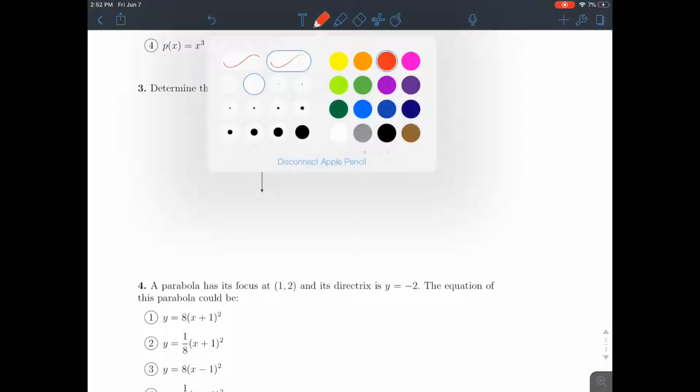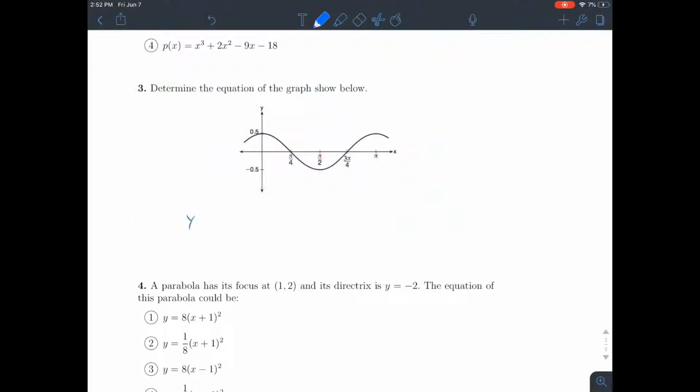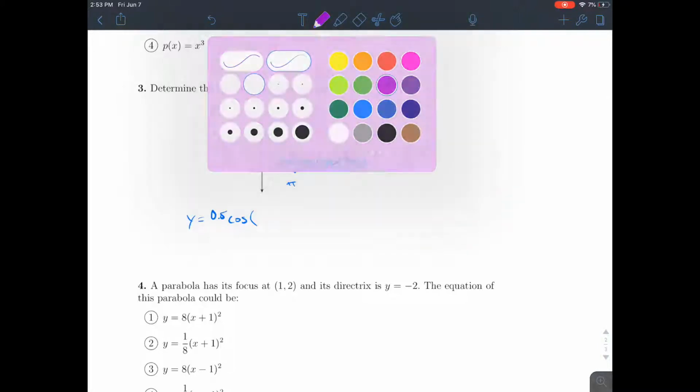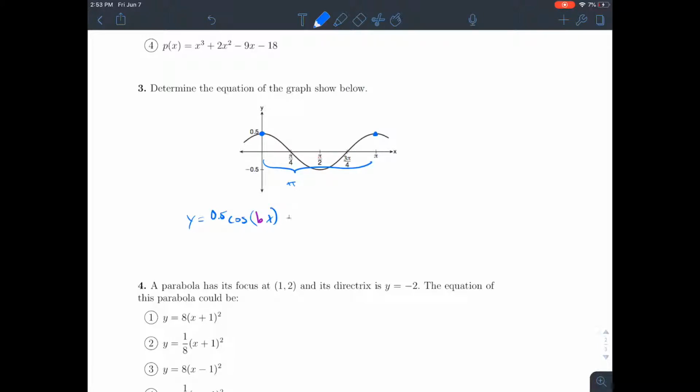Determine the equation of the graph shown below. All right, well, this is y equals, it's definitely a cosine function because it starts at its maximum. Its amplitude is 0.5, so it should be 0.5 there. Its period is pi, so what that means is we'll have a b value, which we'll have to calculate later. And then are we adding a value to our cosine graph here? No, because the midline is still where it originally is at 0. So we do not need to add a value.